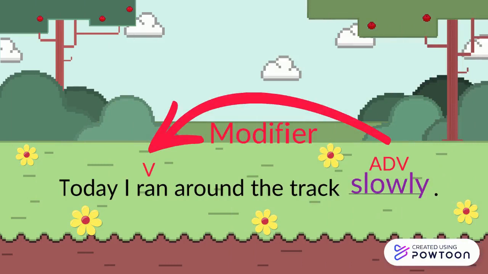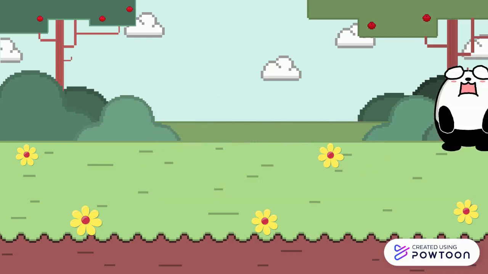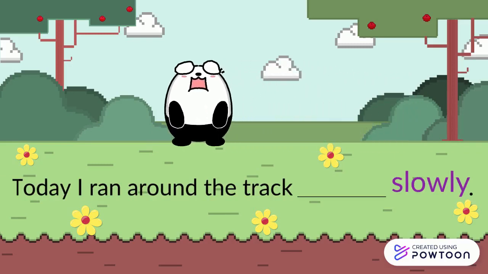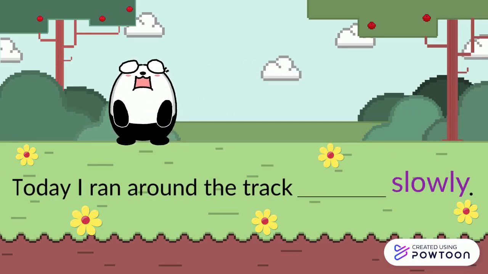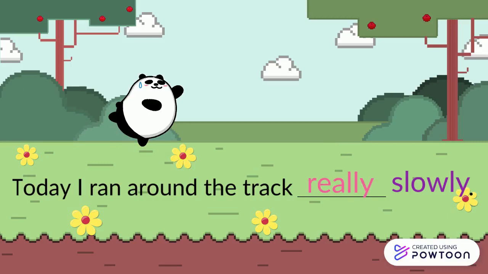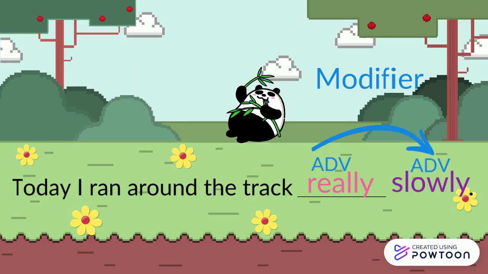In this sentence, the adverb is a modifier that tells you how you ran around the track. It modifies the verb. Suppose you wanted to say that today you ran around the track not just slowly, but slowly to a great degree. What would you say? Did you say very or really slowly? You've just used an adverb again, but in this sentence, the adverb is a modifier which modifies the adverb slowly. It tells you how slowly.